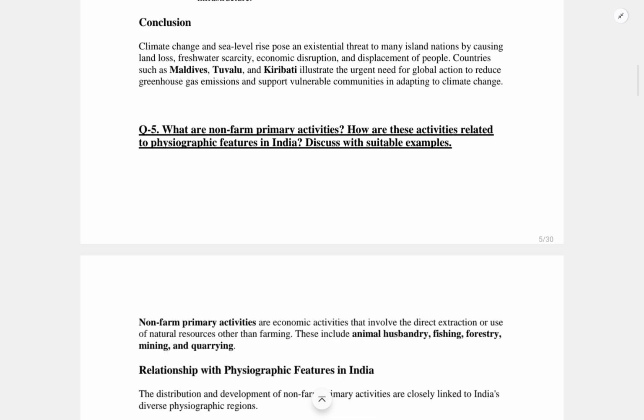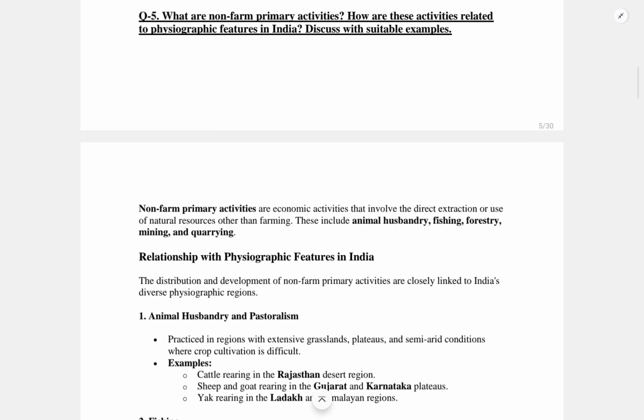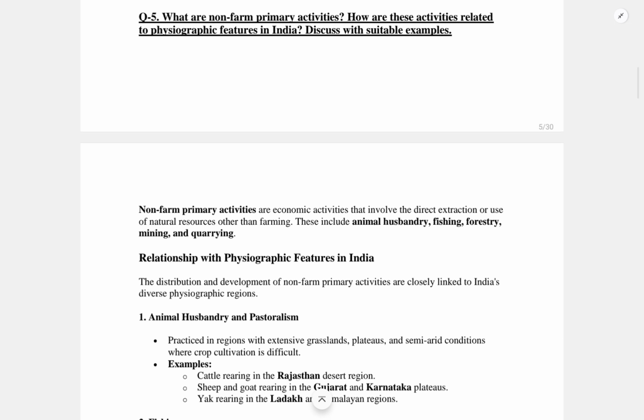So moving on to the next question, that is question number 5. What are non-farm primary activities? How are these activities related to physiographic features in India? Discuss with suitable examples. So the question is asking about the non-farm activities and their contribution towards our economy also, and it's about the physiographic features in India.